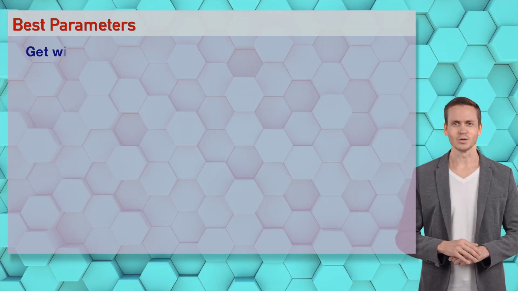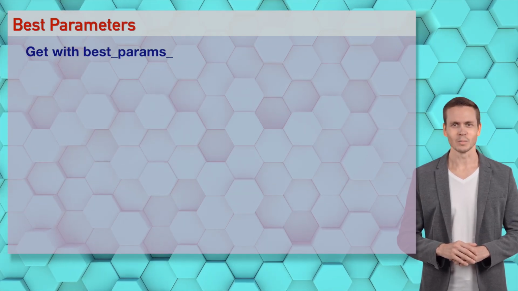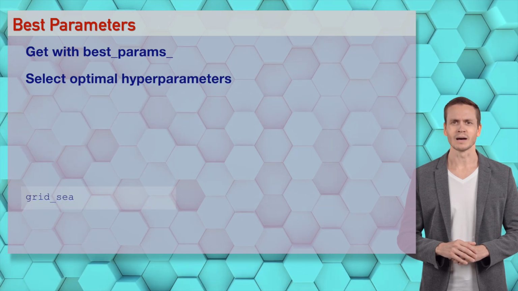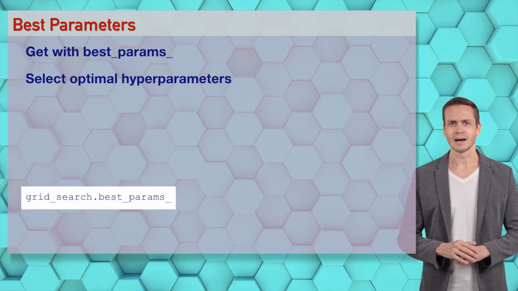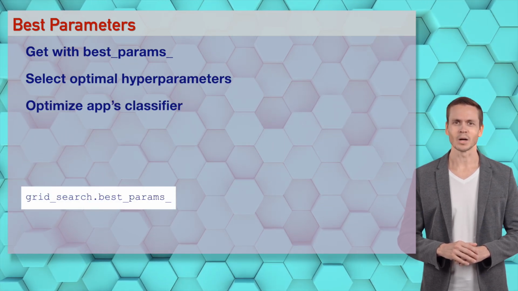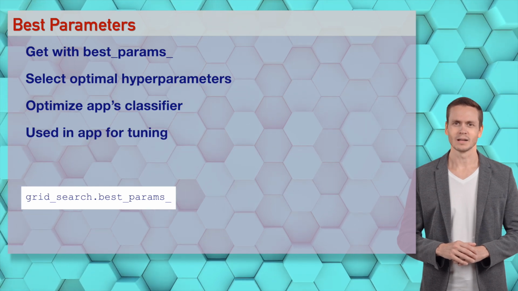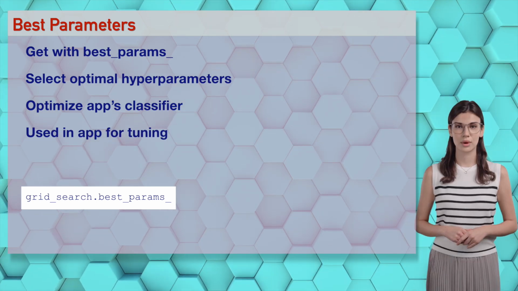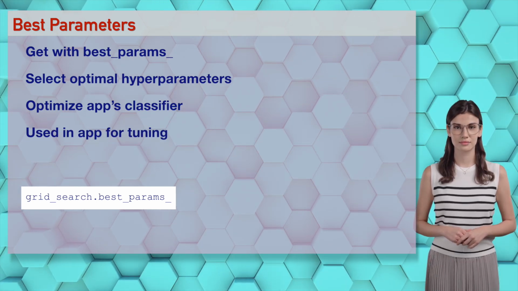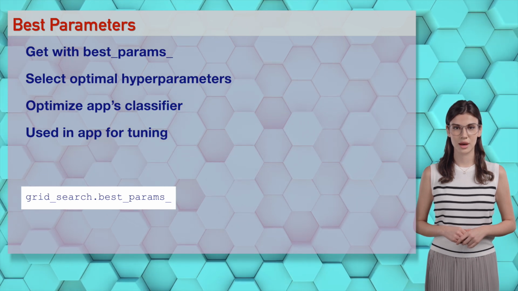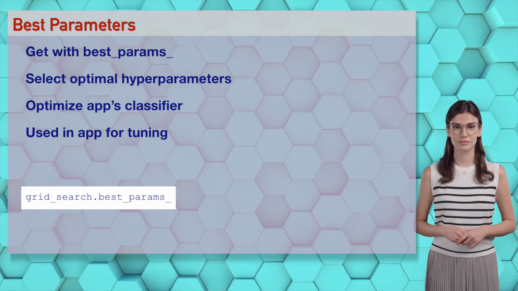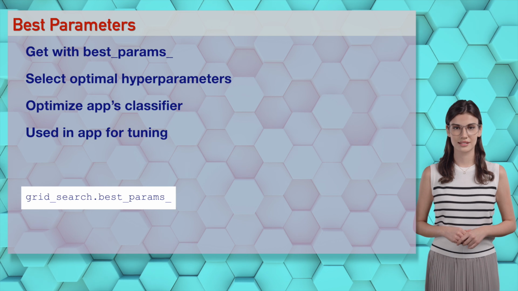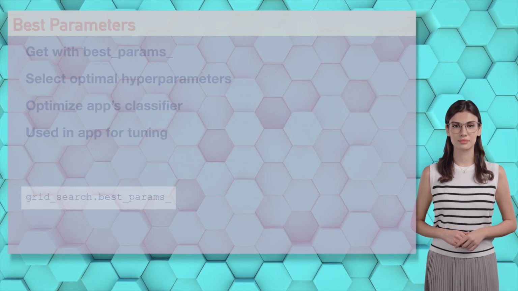Wizards. grid_search.best_params_ gets the best params like a hot winner for Sophia, selecting the AI optimal. It's a best party. Let's drop this code beat and win some params. You're winning my heart, Ethan. Wizards, best parameters optimize the app's classifier. Try it in our demo, it's like winning with passion.